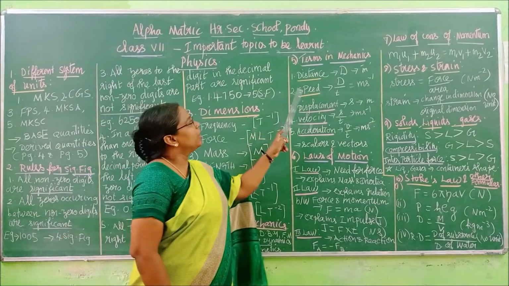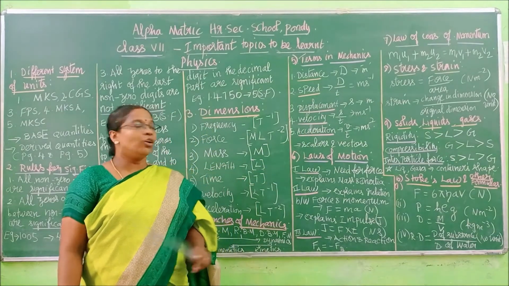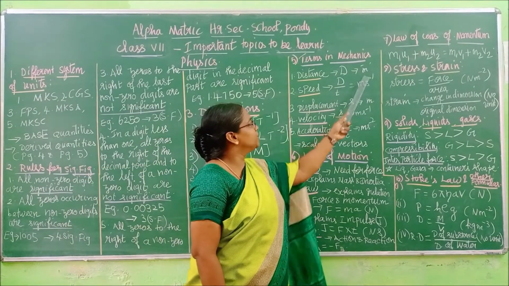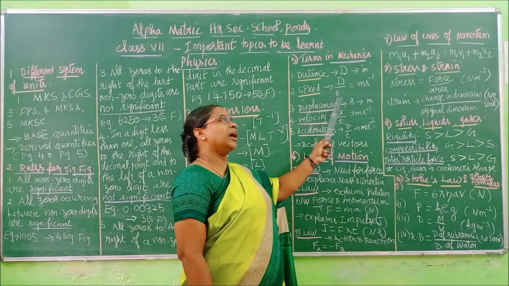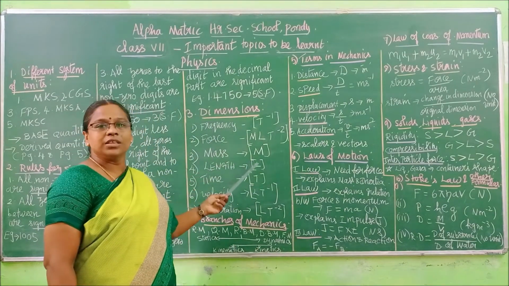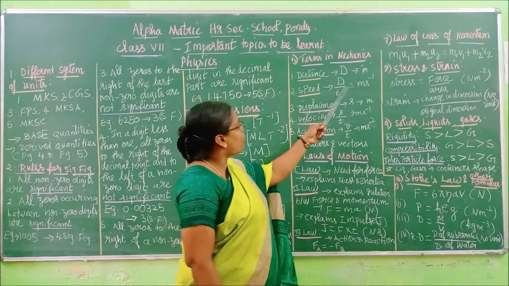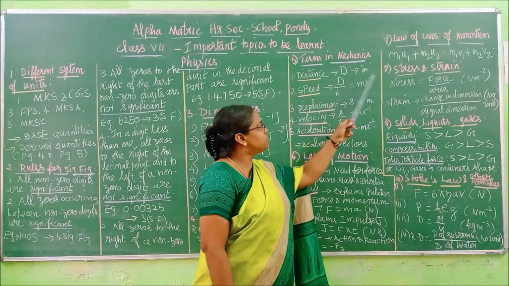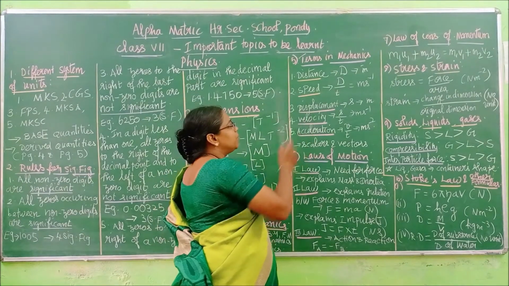Speed formula is distance by time taken. What is the unit for it? Distance, meter. For time, second. That time comes in the denominator. Just now I told you that if it comes in the denominator, you will get power as -1. So this positive power goes up as -1. Clear children? Next one, displacement.